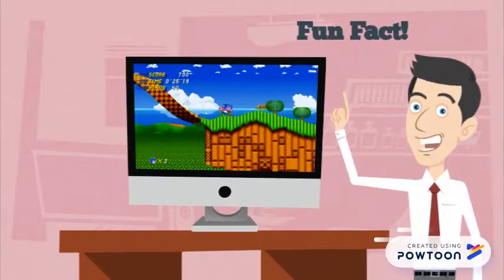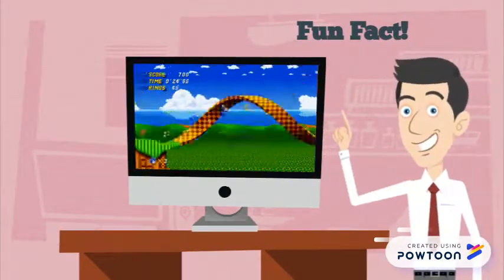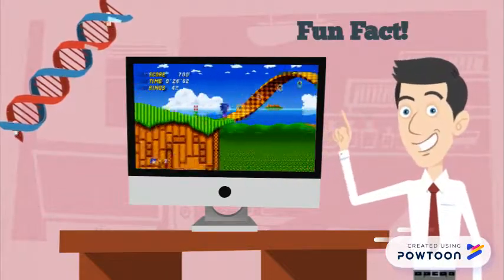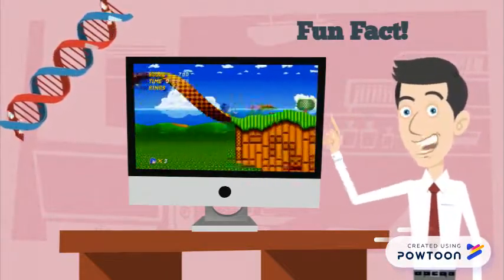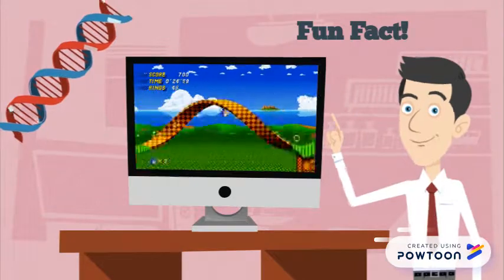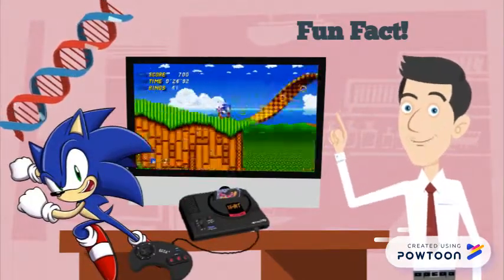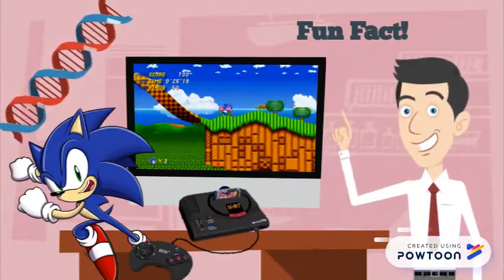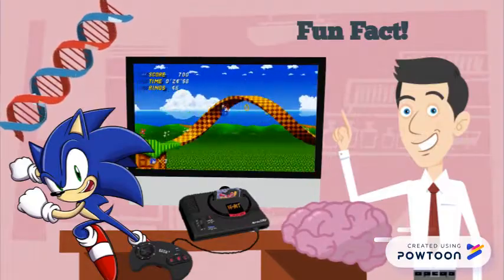Fun fact, there's actually a protein and gene named after Sonic the Hedgehog. It plays a role in regulating vertebral organogenesis. And you would need the hedgehog signaling pathway to be normal in order to play Sonic the Hedgehog, since it is responsible for proper growth in digits and organization of the brain.